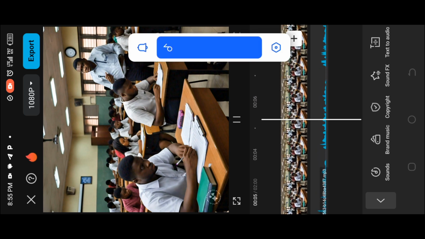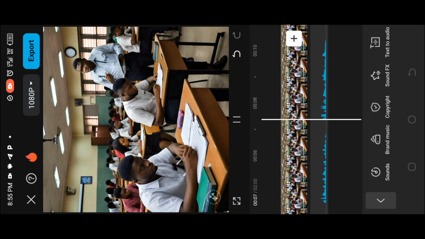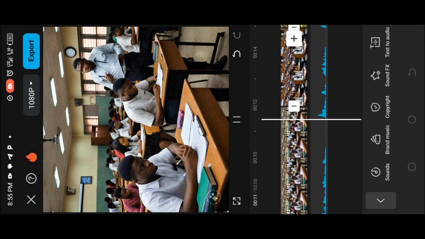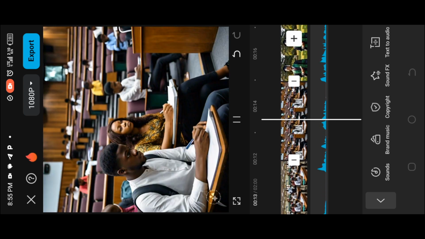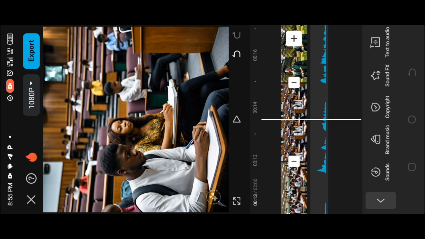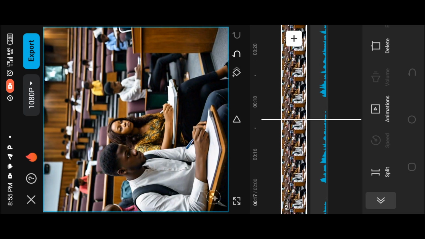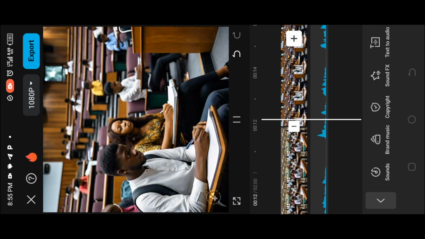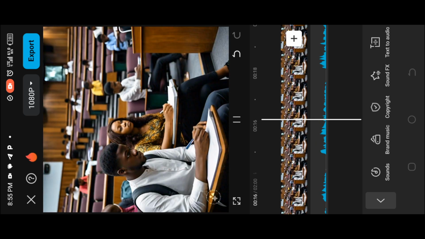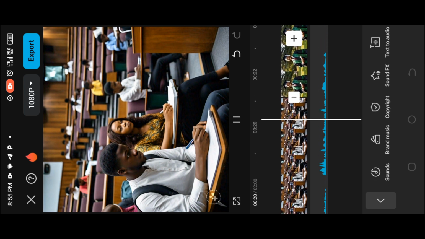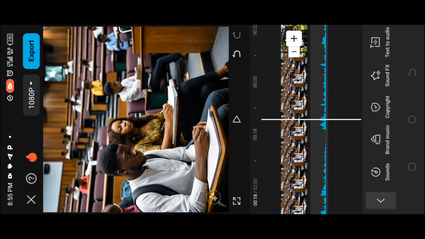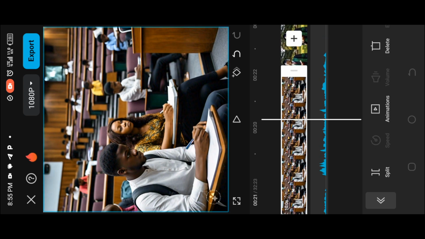Where the voiceover ends, you drag your image to that point. You also do that for your second image. You click on it and drag it to where the voiceover ends, describing the second image. That is how you are going to do it for each and every part of your images so they align with the voiceover.